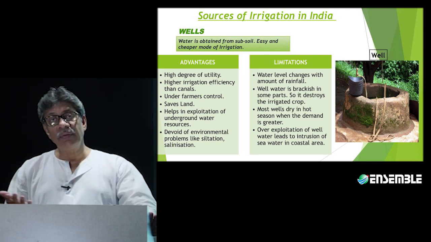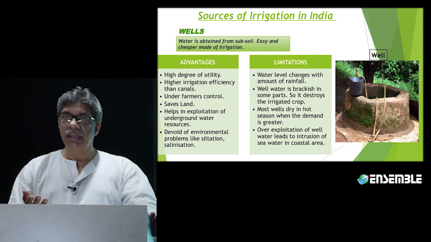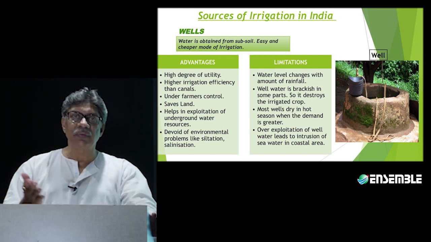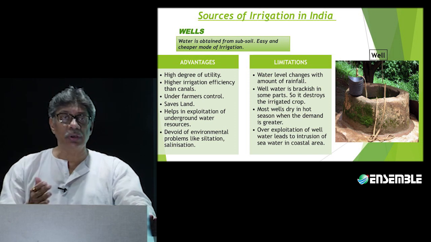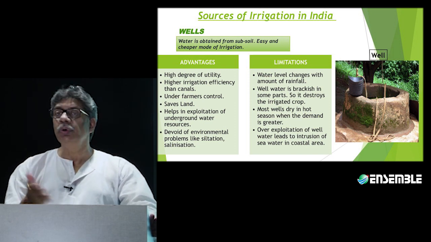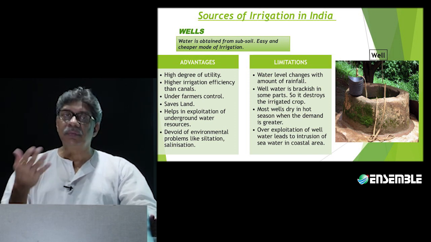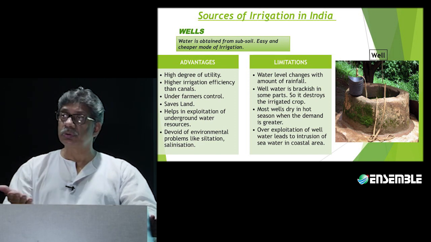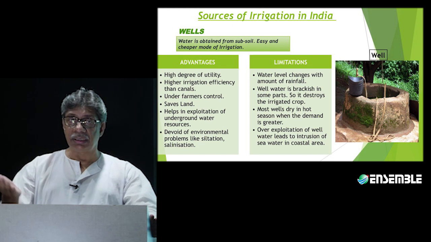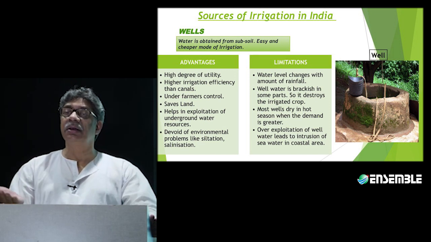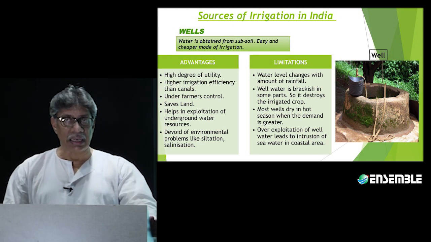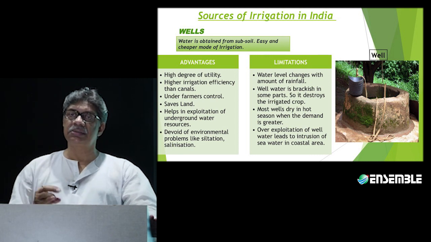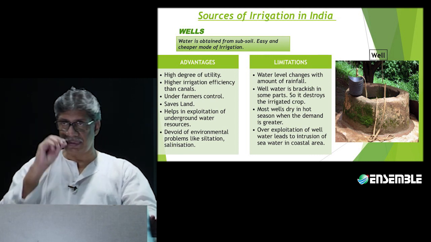This again is an advantage to canal irrigation. Since the soil is fertile, it is always productive to make a canal, and always productive to obtain returns back from the canal as well. That is a distinct possibility.